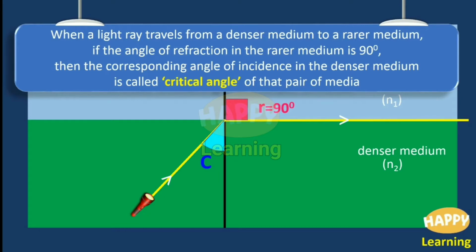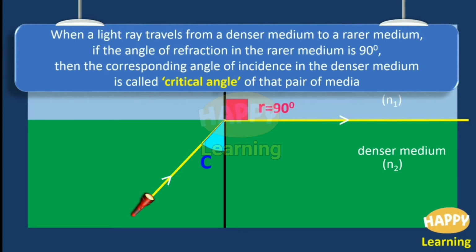So let us come from the beginning. Let a light ray travel from a denser medium to a rarer medium. The first condition is that the light ray should be traveling from the denser medium to the rarer medium. Then the second condition: the angle of refraction in the rarer medium should be 90 degrees. Then the corresponding angle of incidence in the denser medium is called the critical angle, denoted by the letter C.